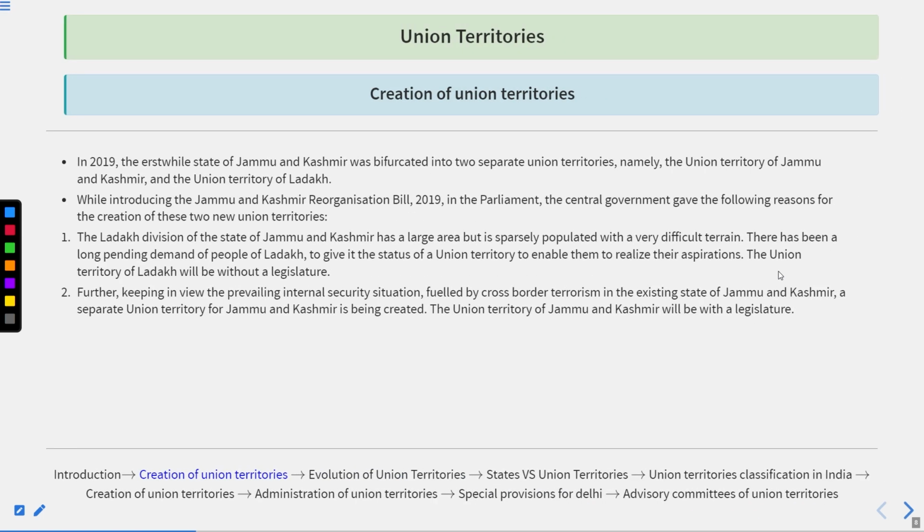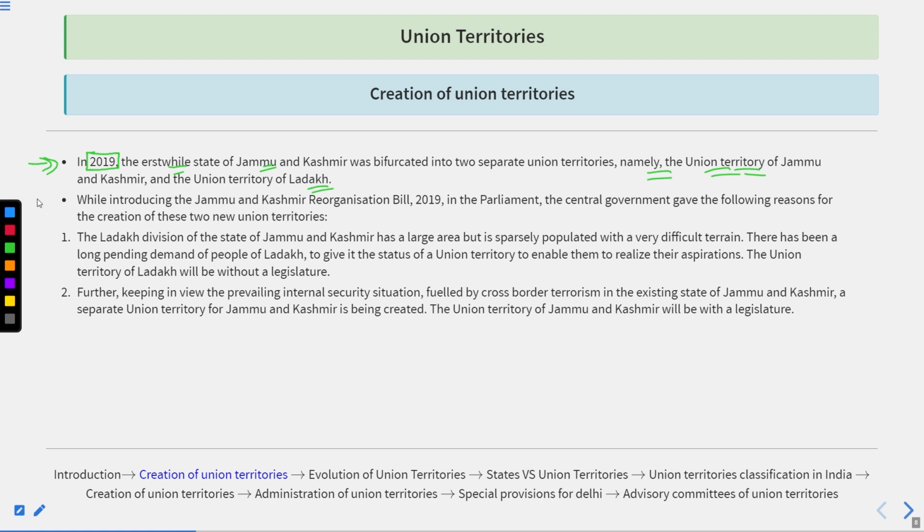Now if we move further in this, that was the year of 2019. The erstwhile state of Jammu and Kashmir was bifurcated into two separate union territories, like the same I had told you in the previous lecture also. And these newly created union territories were named as the Union Territory of Jammu and Kashmir and the Union Territory of Ladakh.